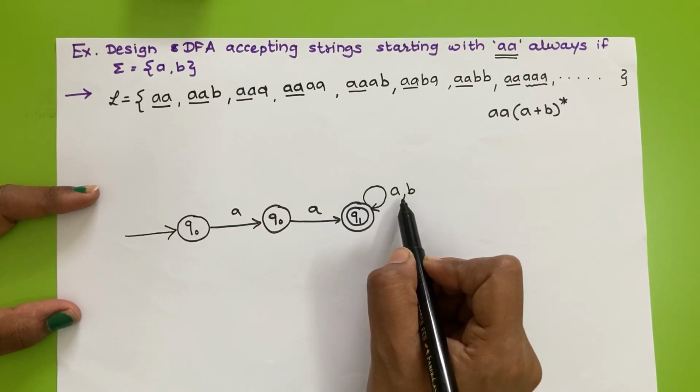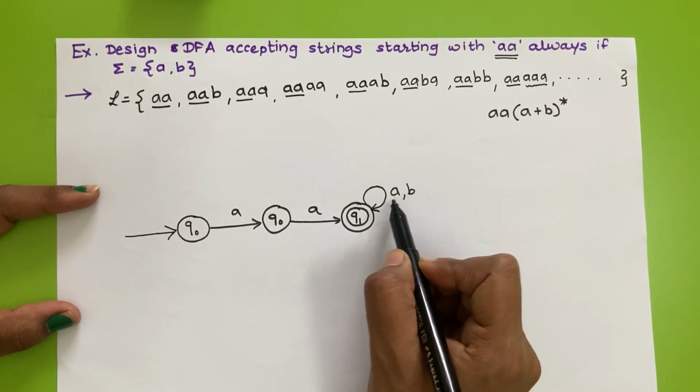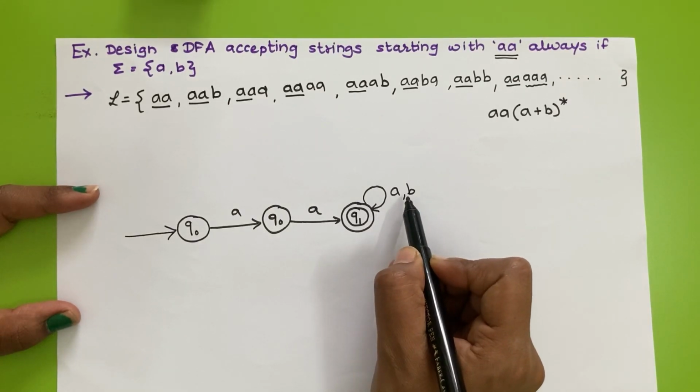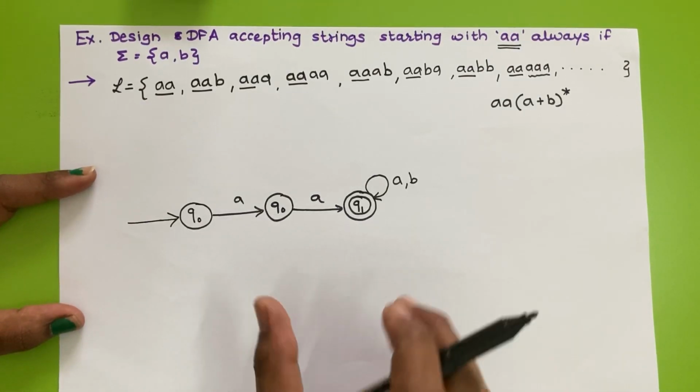So that will be nothing but (A, B)*. So (A, B)* is nothing but the loop of A, B. Okay, so this is our final DFA.